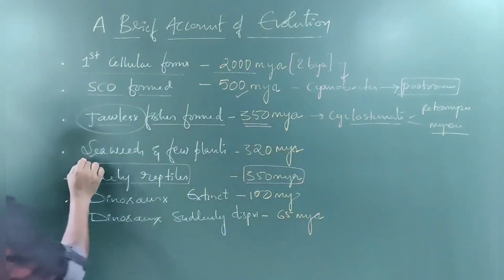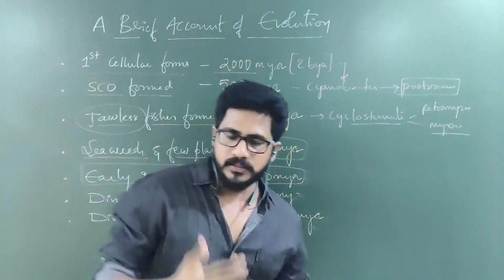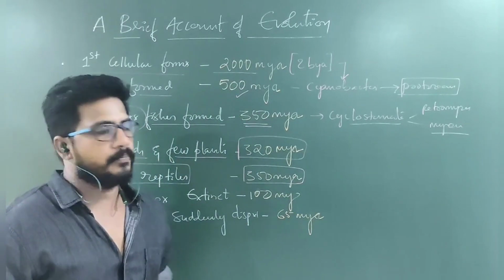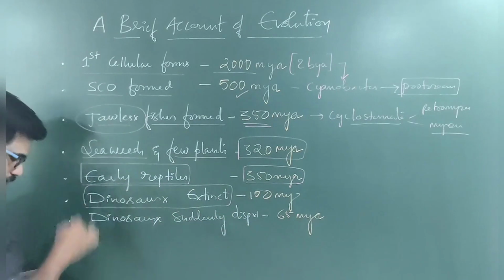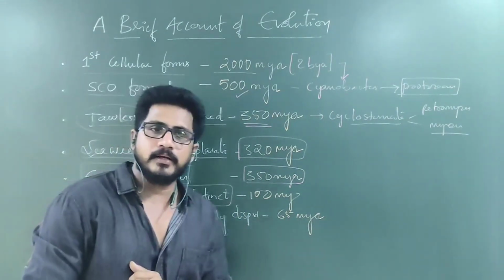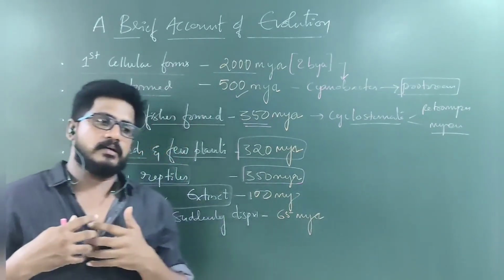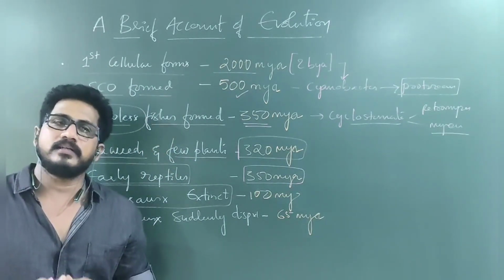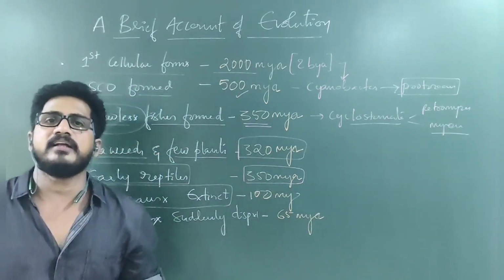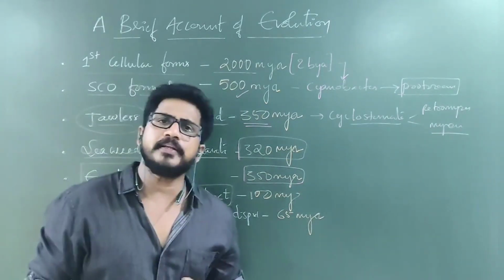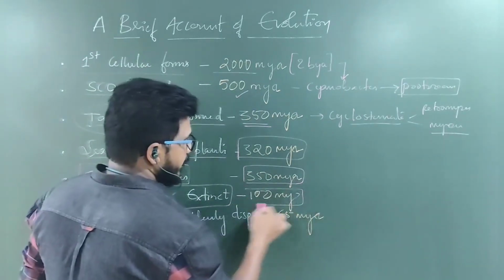Okay. Now, next point: seaweeds and a few plants appeared 320 million years ago, and dinosaurs played a major role in the Mesozoic era. What is that? Not Precambrian, in the Mesozoic era. The Jurassic period will be there, the Triassic period will be there. The dinosaurs appeared in the Jurassic period, and later in the Cretaceous period they completely vanished. So the dinosaurs became extinct 100 million years ago.